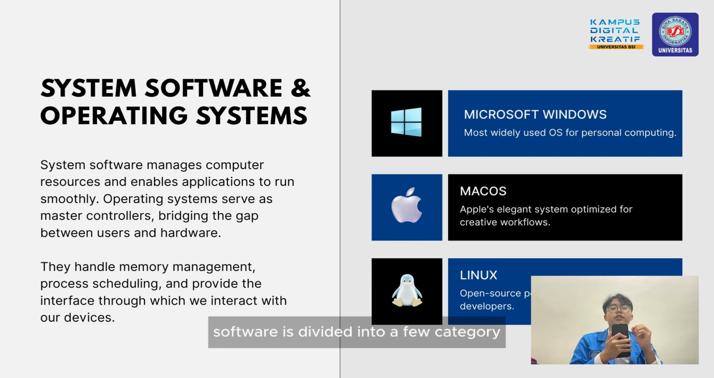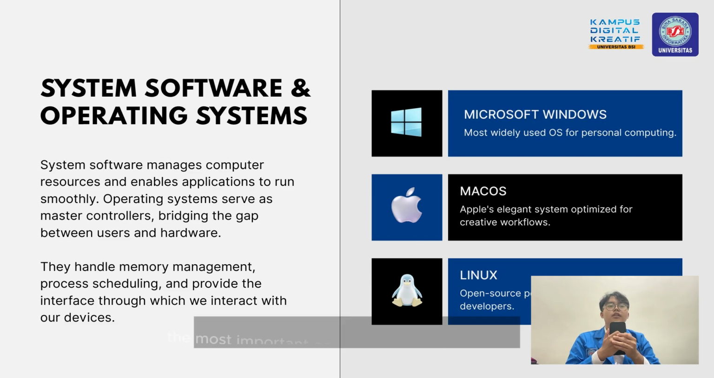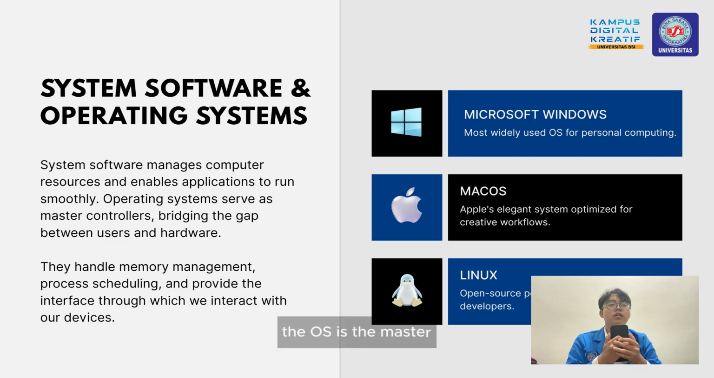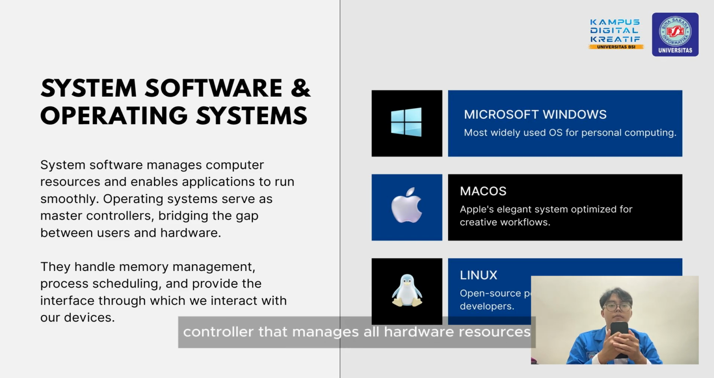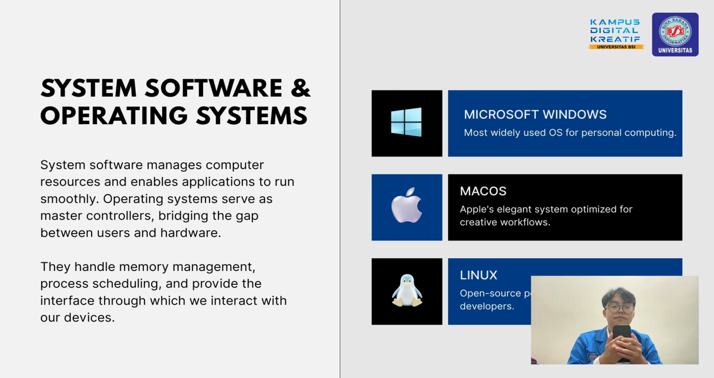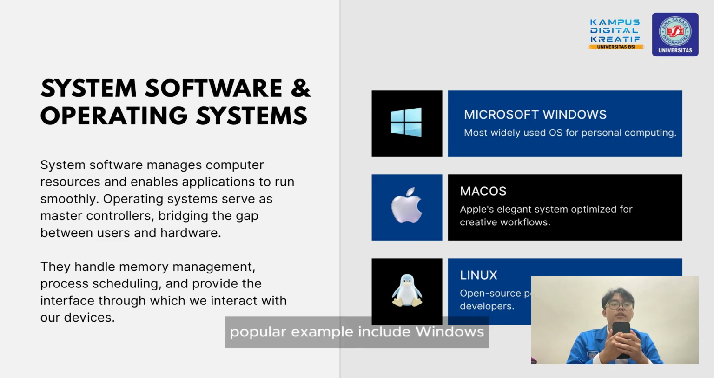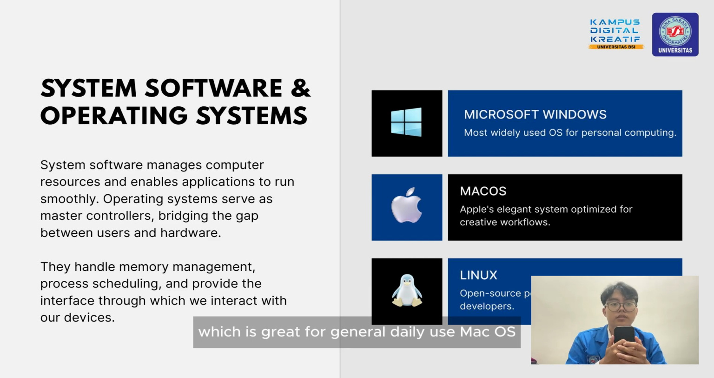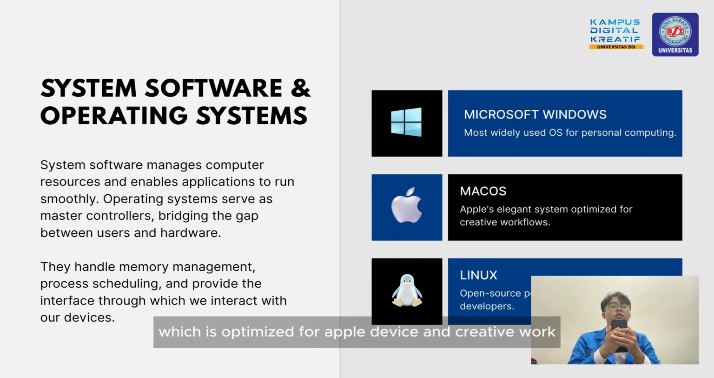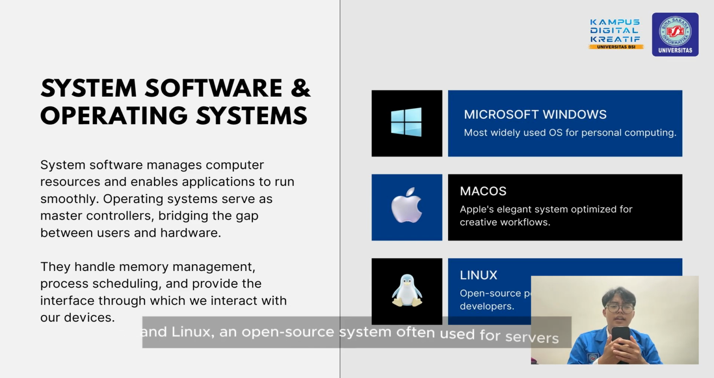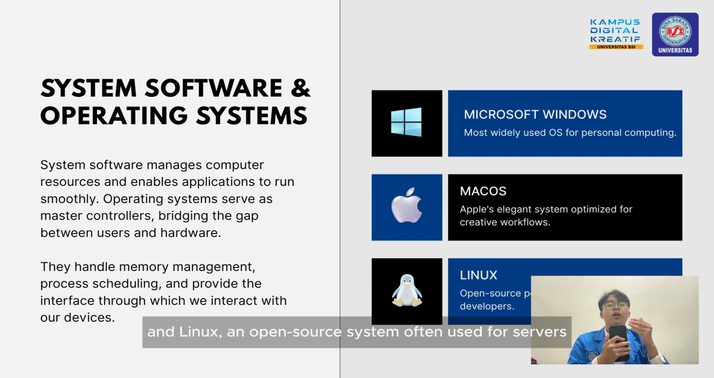Software is divided into a few categories. The most important one is system software, especially the operating system or OS. The OS is the master controller that manages all hardware resources. Popular examples include Windows, which is great for general daily use, Mac OS, which is optimized for Apple devices and creative work, and Linux, an open source system often used for servers.